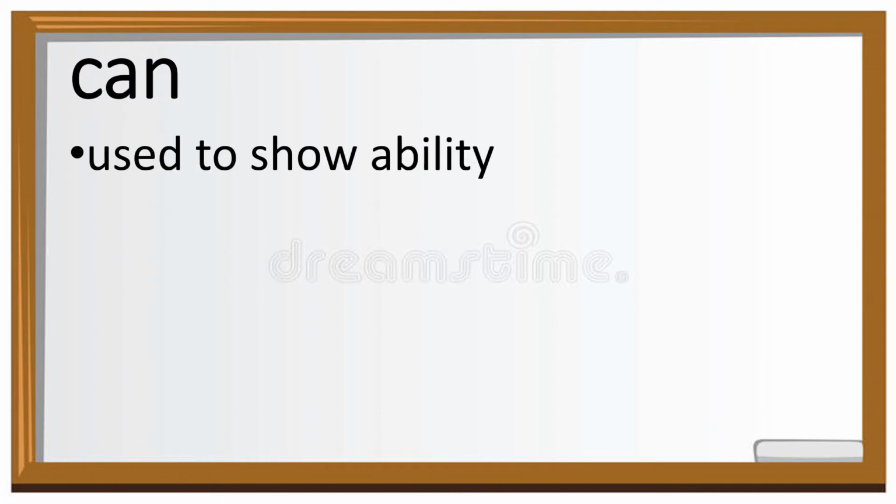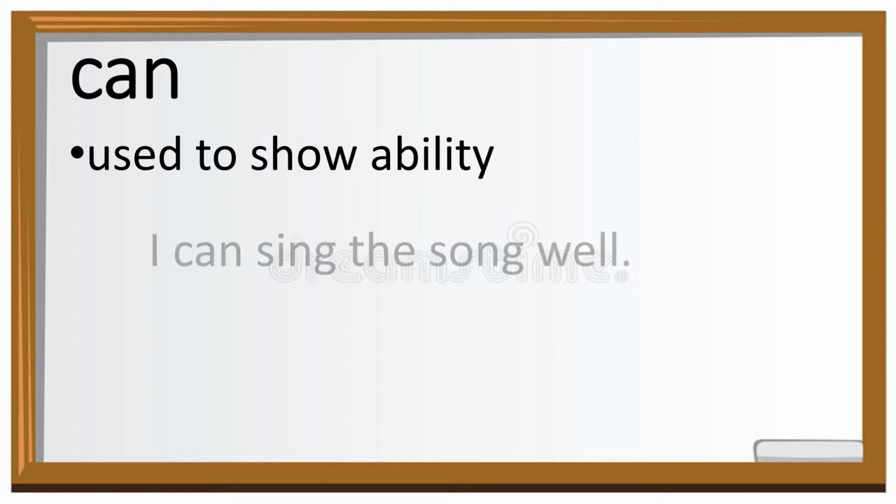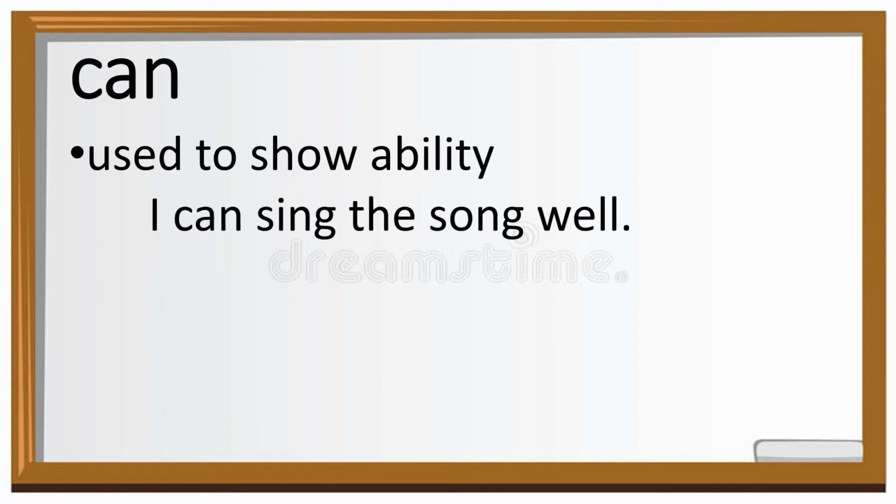The first one is can. It is used to show ability, doubt, astonishment, permission, or request. An example for this one is, I can sing the song well. This person shows his or her ability that he or she can sing the song well.